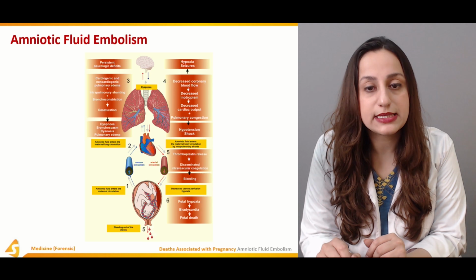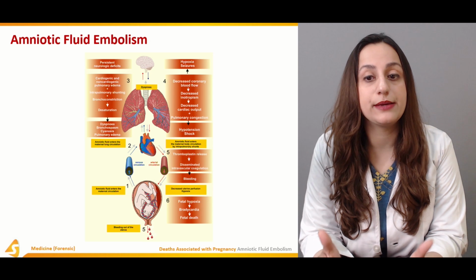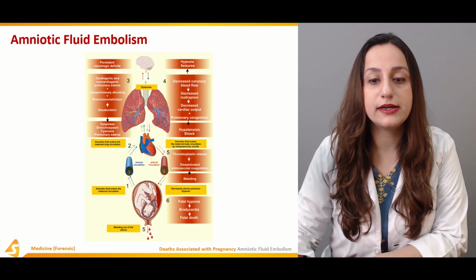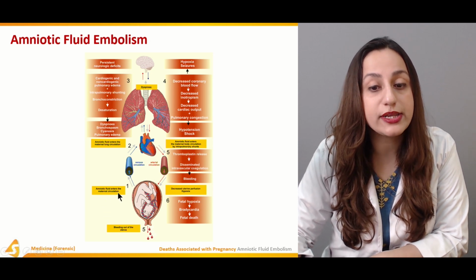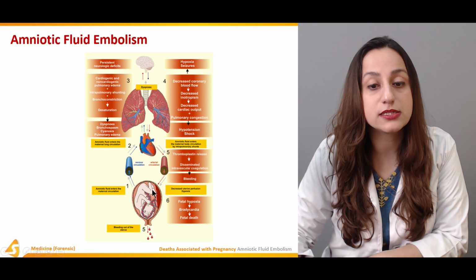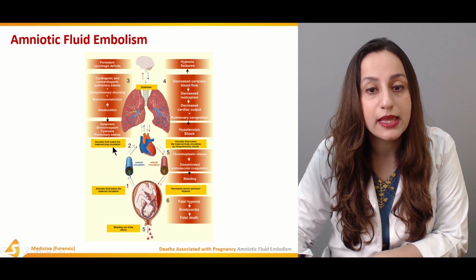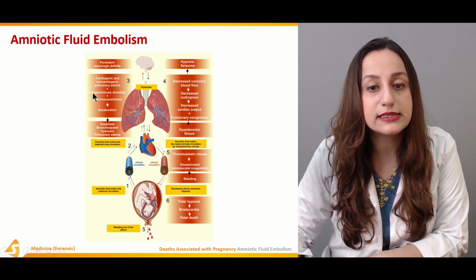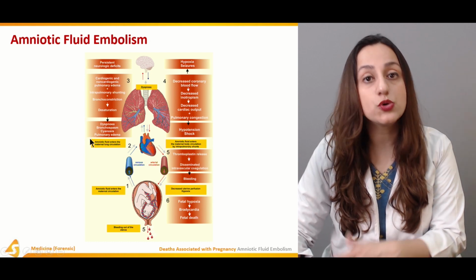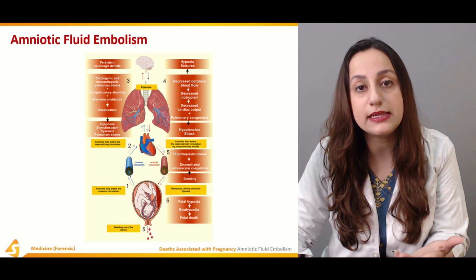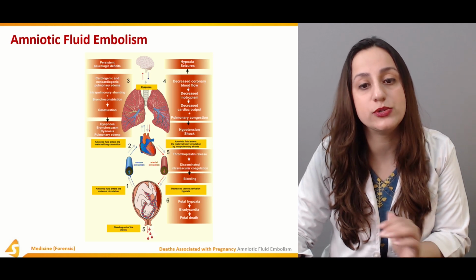In this diagram, basically, it is showing the pathophysiology behind this amniotic fluid embolism. Over here, you can see the amniotic fluid is entering the circulation from the pregnant uterus. The amniotic fluid enters the lung circulation over here. It can cause dyspnea, bronchospasm, cyanosis, and pulmonary edema. These are the symptoms that can be seen in a living person only. This is the pathophysiology behind the amniotic fluid embolism.